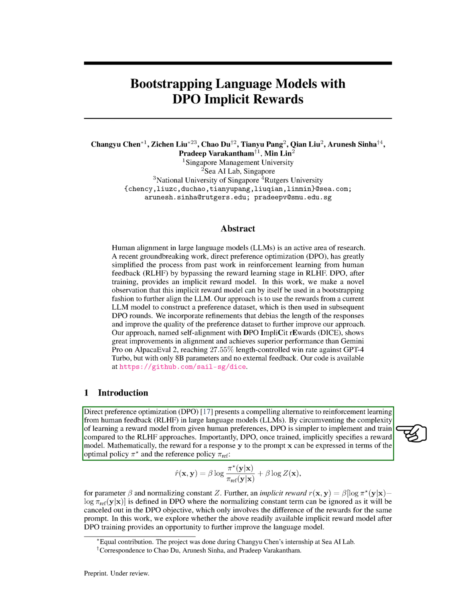This reward can be mathematically expressed in terms of optimal and reference policies, with a parameter beta and a normalizing constant Z. We investigate whether the implicit reward model obtained from DPO training can enhance the language model alignment with human preferences.